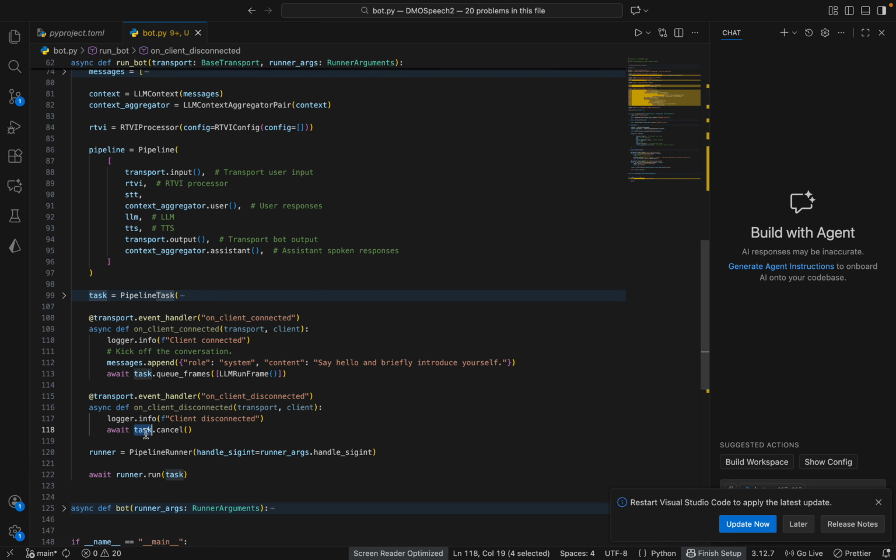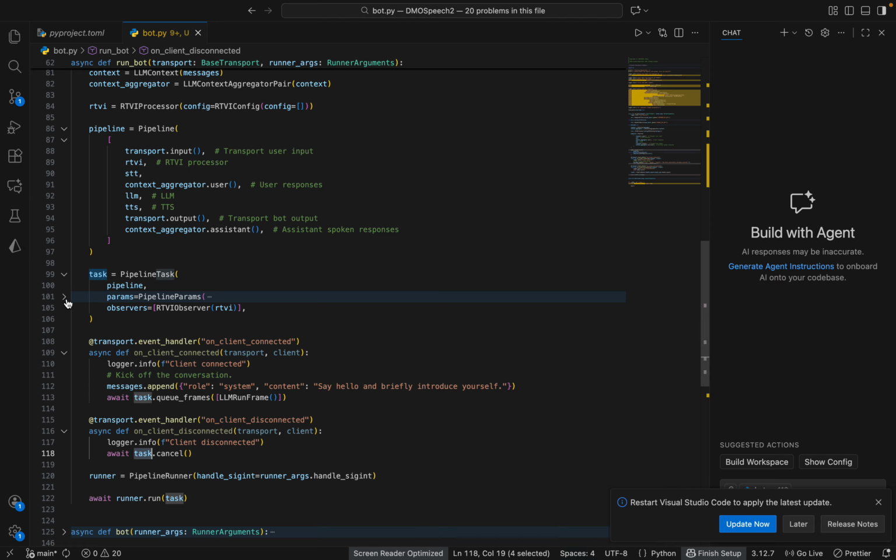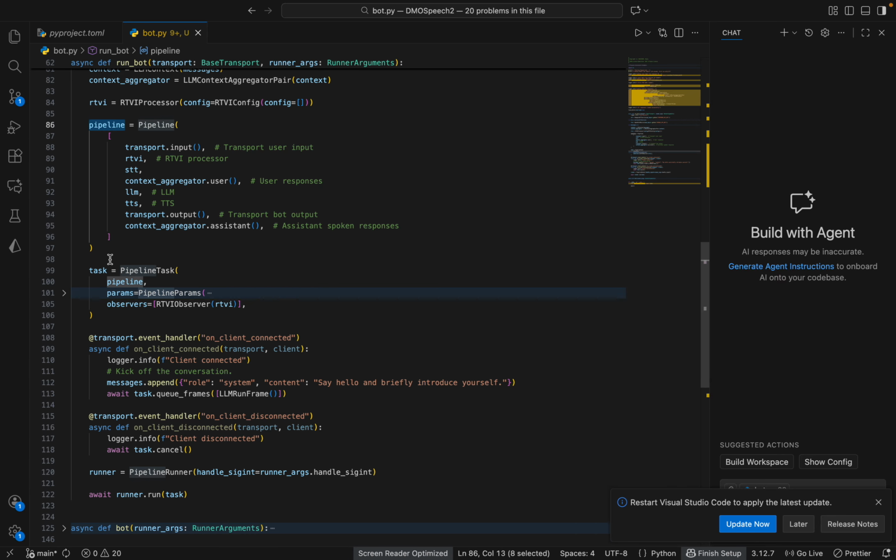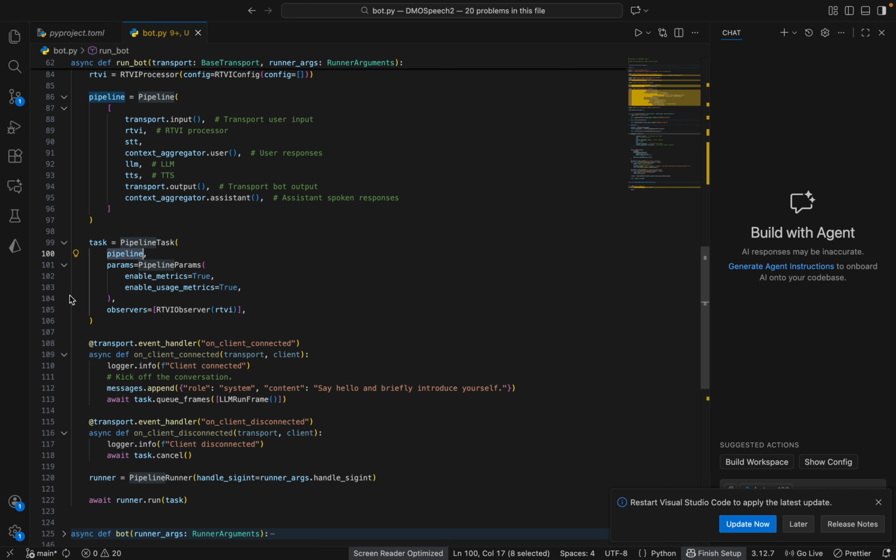Now this task is something like, as I stated, we have created the pipeline. Then we have this pipeline task, and we are passing the pipeline and some parameters, like the parameters related to enabling the metrics and all of that. And this is the observer that we are passing. So pipeline task, metrics, and the observer.